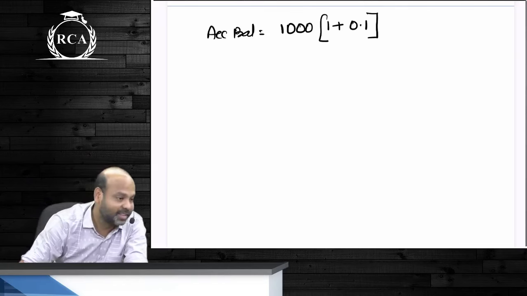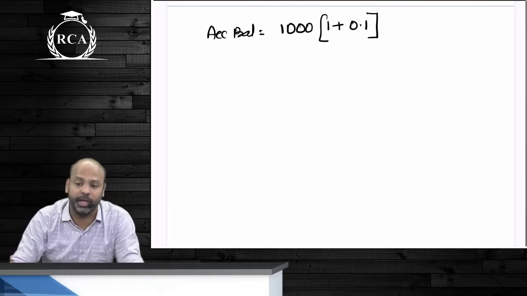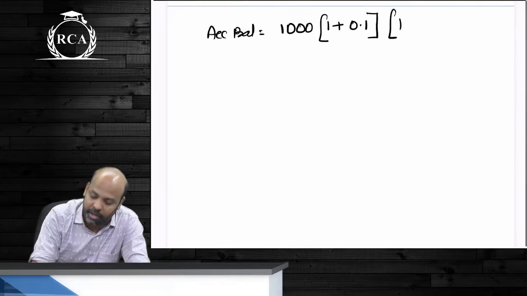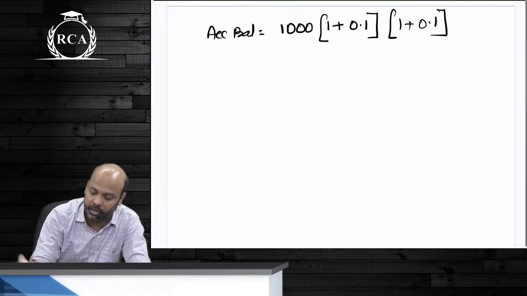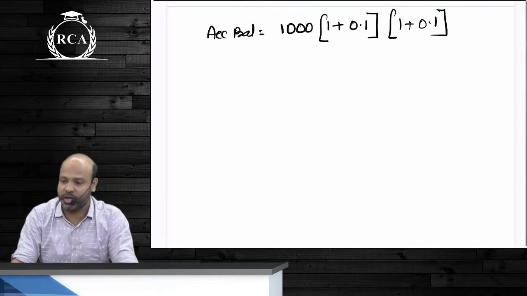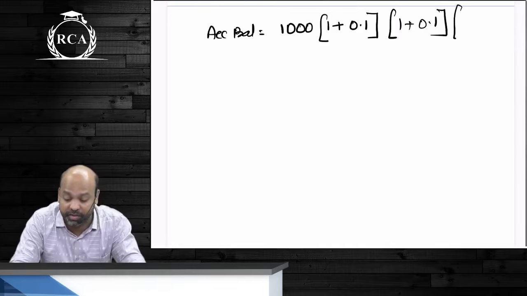हाँ. So 1000 into 1.1 is how much? 1100. This will become the accumulated balance at the end of the first year. Then that 1100 into 1 plus 0.1, that is 1.1, will become 1210. Now I don't trust your brains. You can use a calculator. It will become 1210. That will become the accumulated balance at the end of the second year.